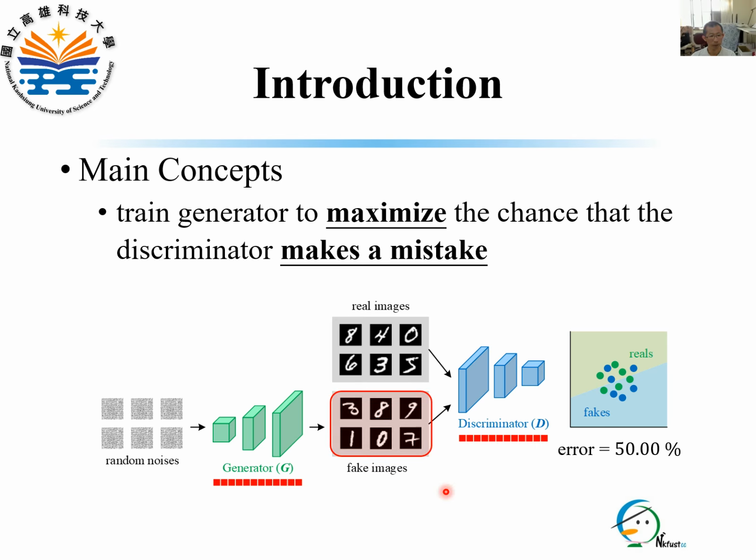Eventually, the images generated by the generator become nearly indistinguishable from the real images. As a result, the discriminator is no longer able to tell them apart, and the discriminator's error rate reaches 50%.